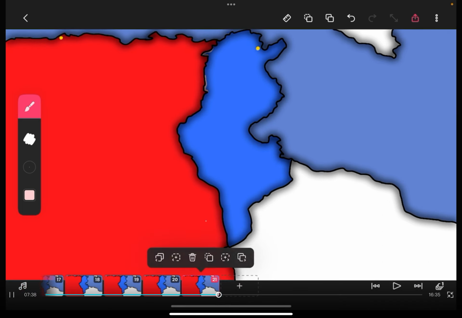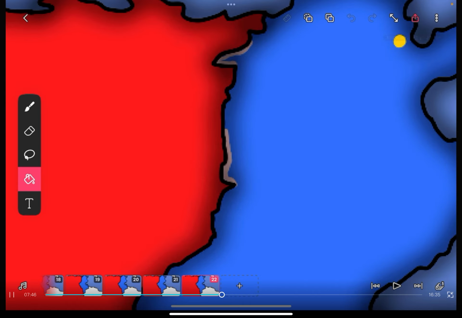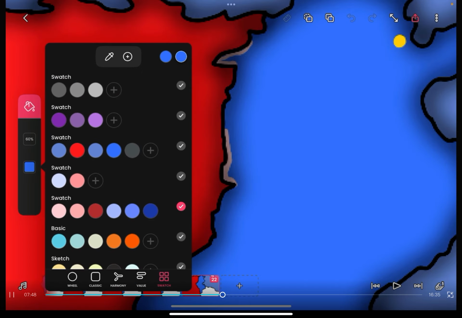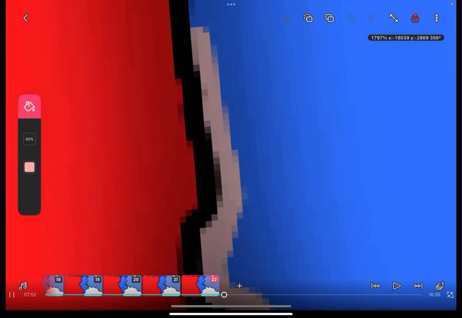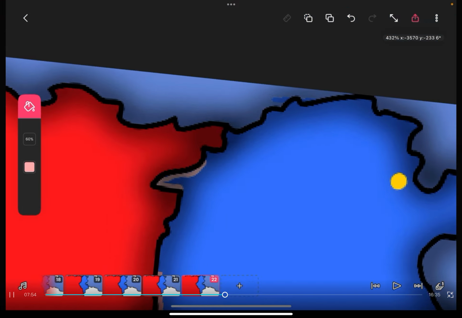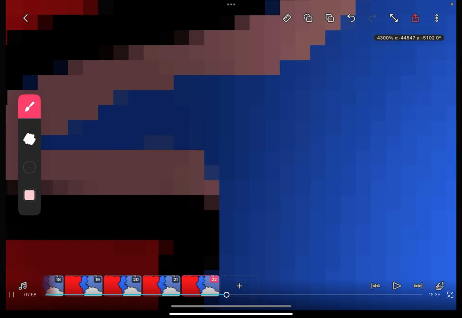You can even hold it at the bottom of your screen and do the same thing. You only want to do it for 1 frame though, and then pick a slightly darker shade, not as dark as this, but not as light as this, and just fill that space in, okay?